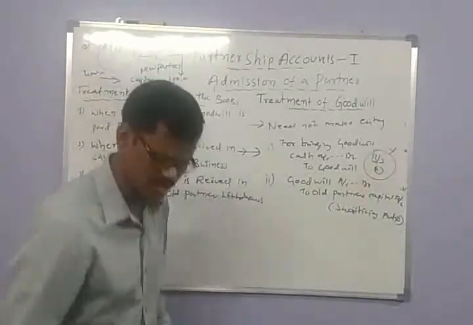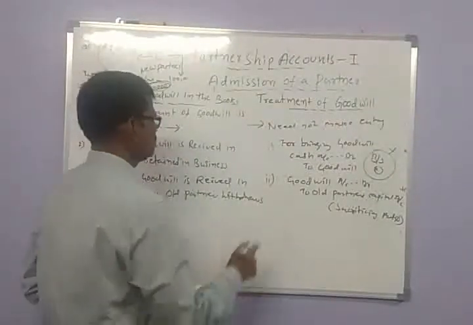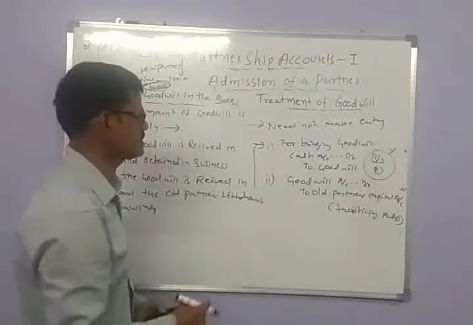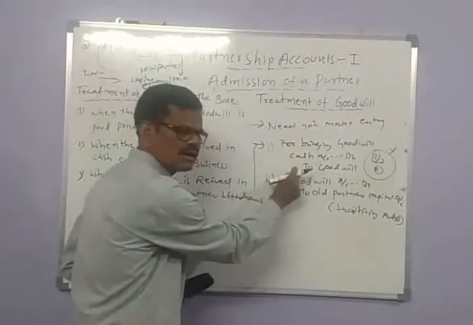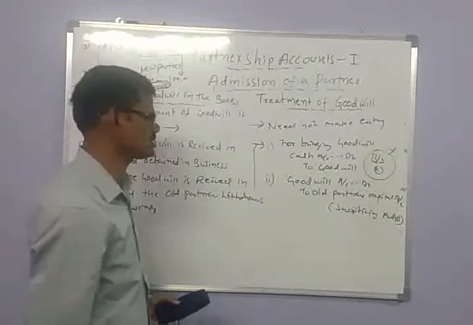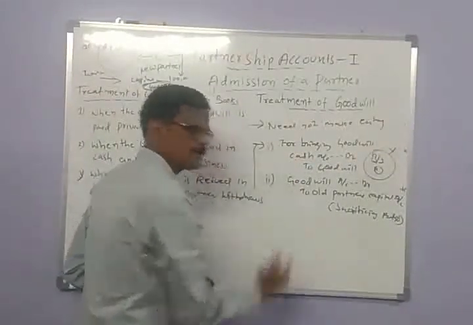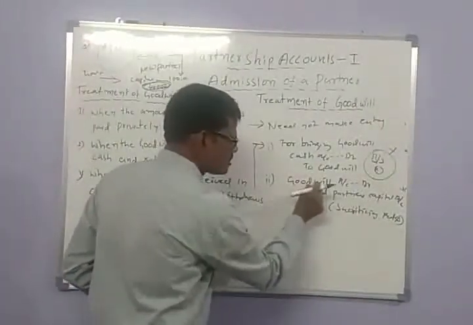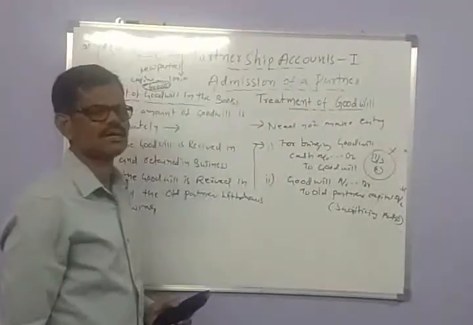The first entry is for bringing goodwill: cash account debit to goodwill account. The second one: the goodwill is transferred to the old partners capital accounts according to the sacrificing ratio, goodwill account debit to old partners capital accounts.